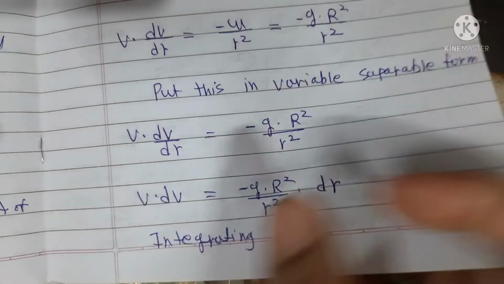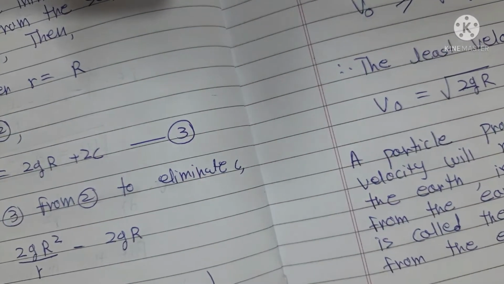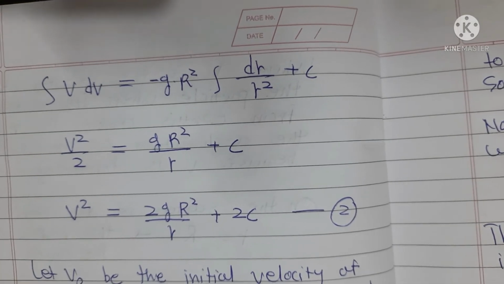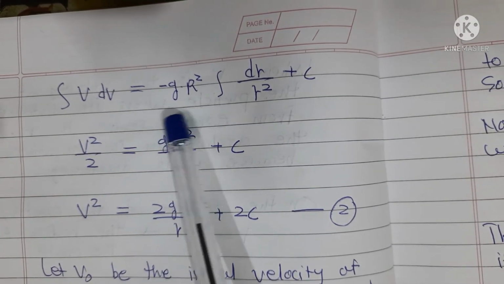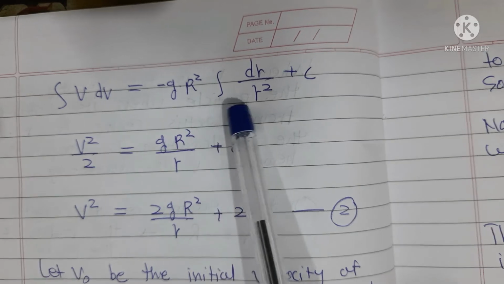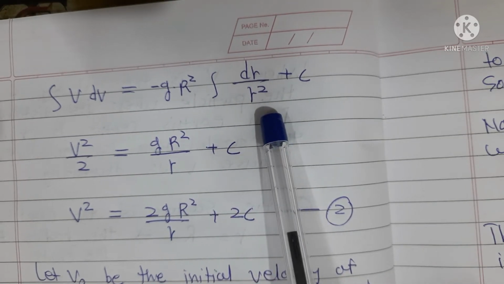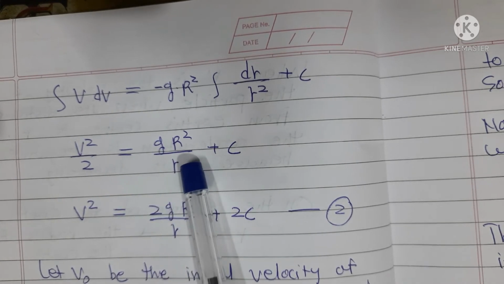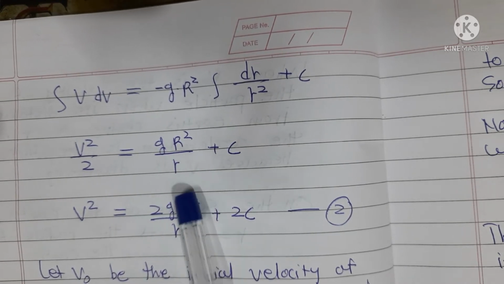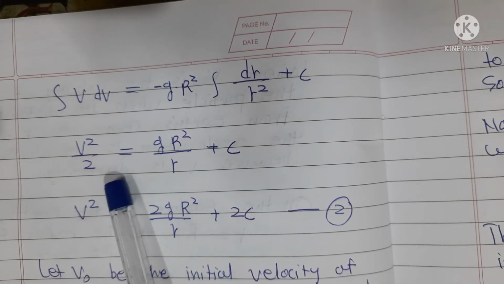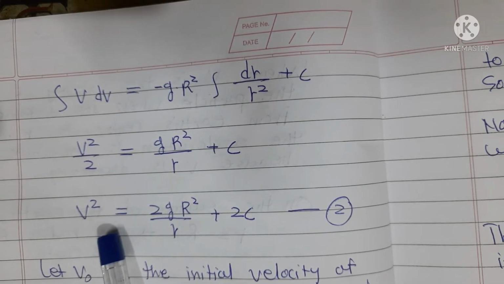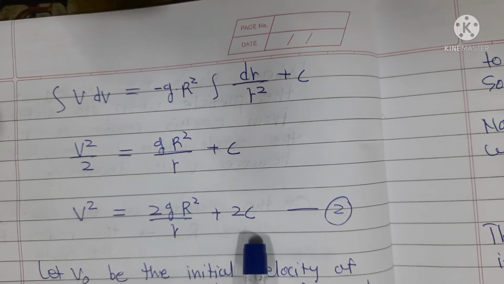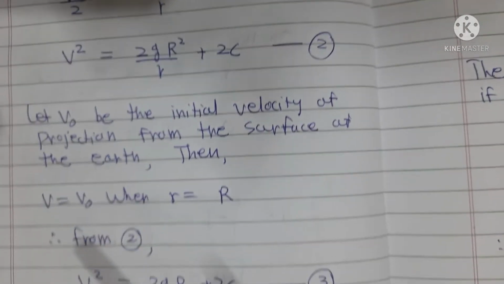Therefore, after integrating, we get the integration of v dv is equal to minus g into R square times the integration of dr upon r square, plus C. Therefore, v square upon 2 is equal to g capital R square upon small r plus C. After simplifying, we get v square is equal to 2g R square upon r plus 2C. This is equation number 2.